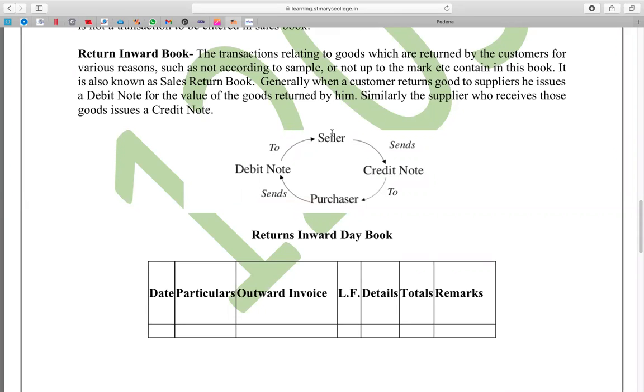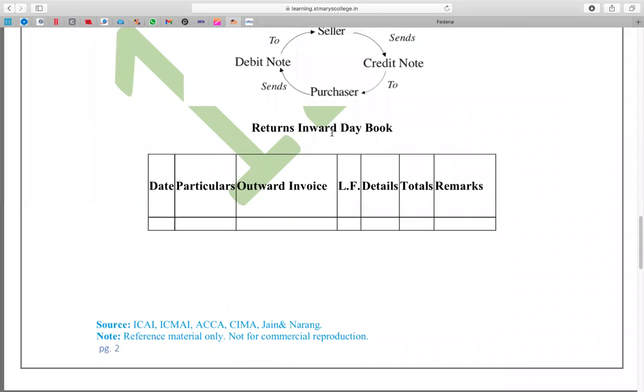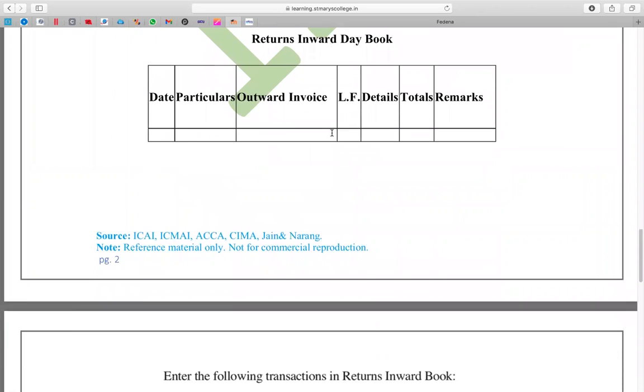So this is the format of the returns inward book or sales returns book. Returns inward means sales returns. Returns outward means purchases returns. Returns outward, purchases returns. Returns inward, sales returns book.